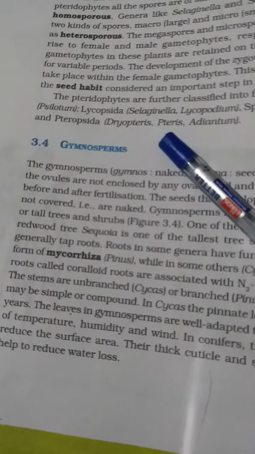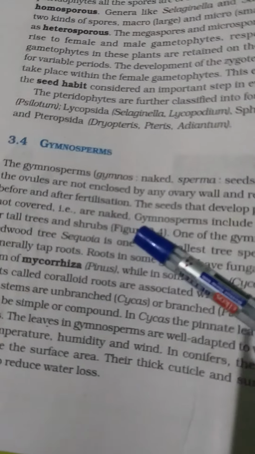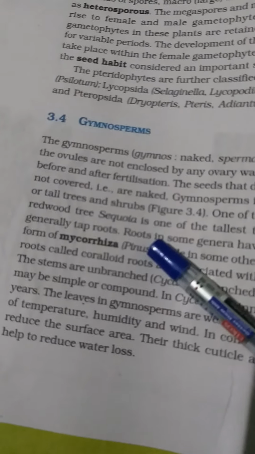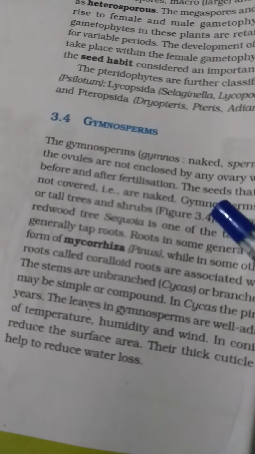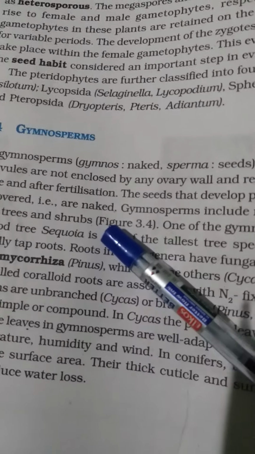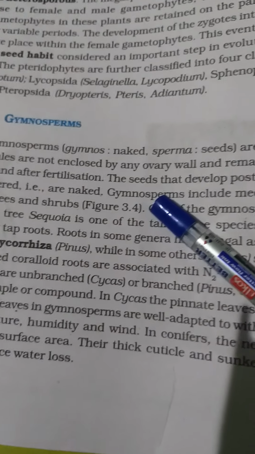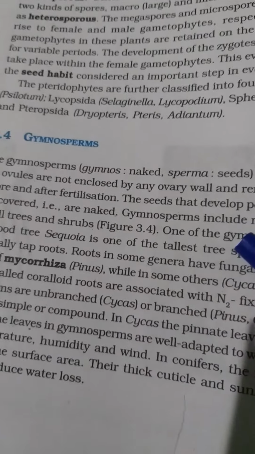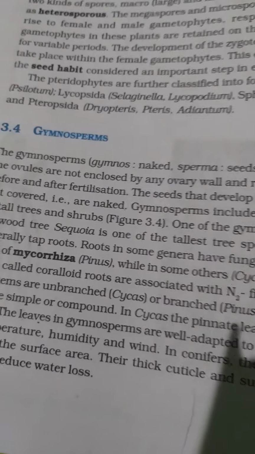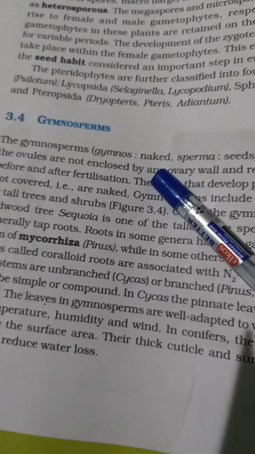Our next topic would be gymnosperms. Gymnosperms are similar to the modern plants. Examples are Cycas and Pinus. Here again the seeds develop on sporophylls, microsporophylls and megasporophylls, and fertilization is very similar to the modern angiosperm flowering plants, but the seeds are not enclosed by a flower, so that is why they are known as naked seeded.